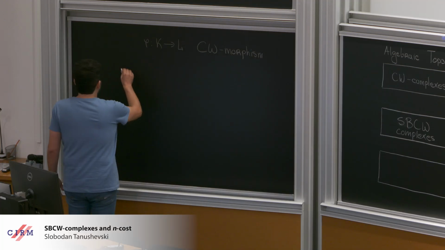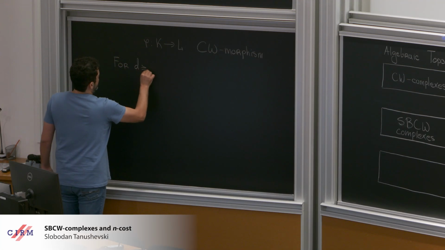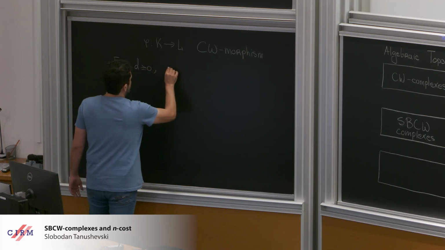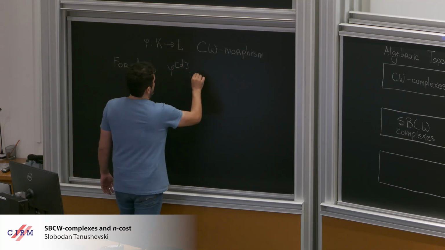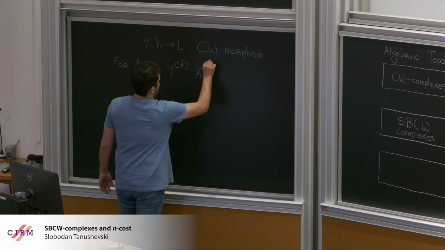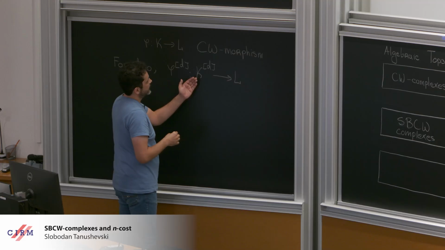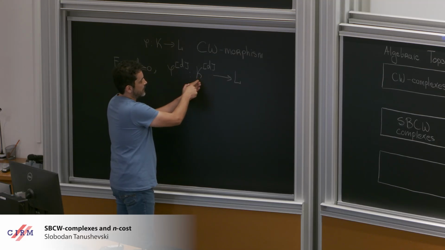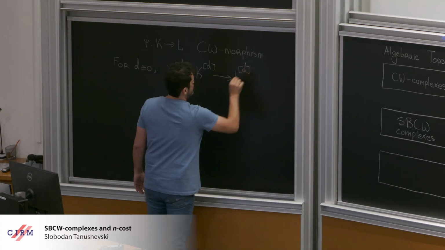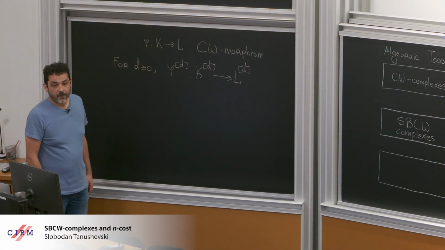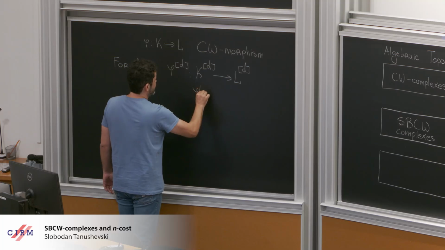And the combinatorial aspect of phi can be captured by a sequence of functions which tell you how phi maps the d-dimensional cells of K onto d-dimensional cells of L. If this is not clear enough, then I'll give you the definition.